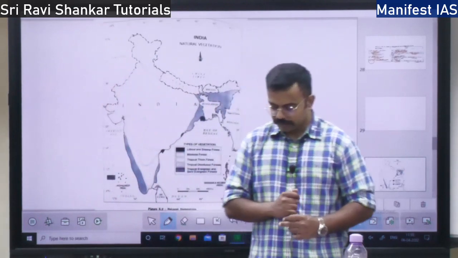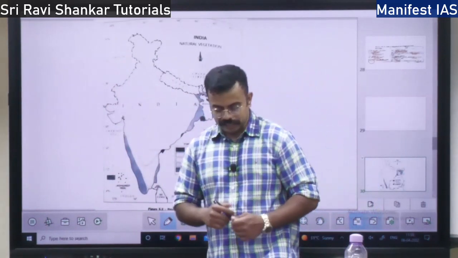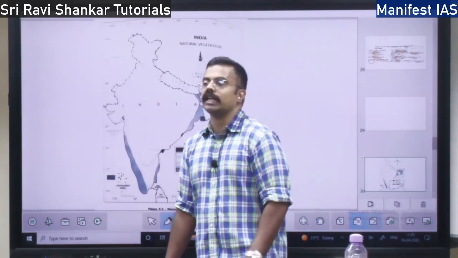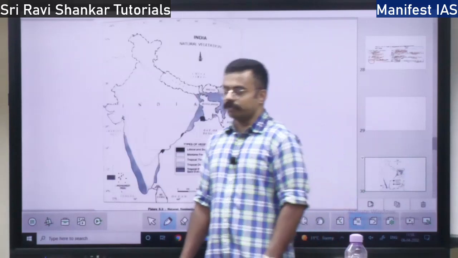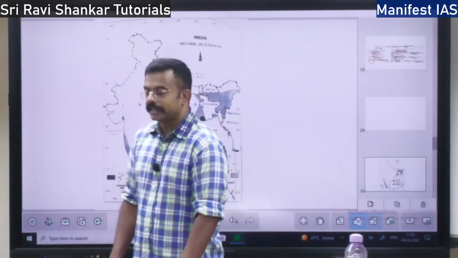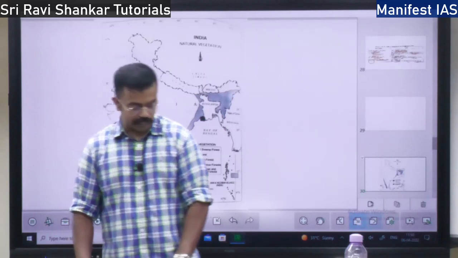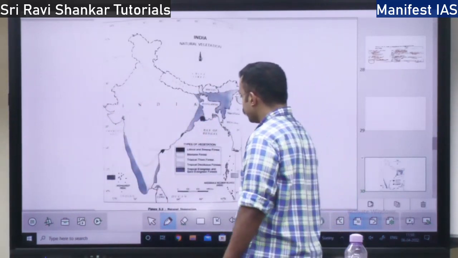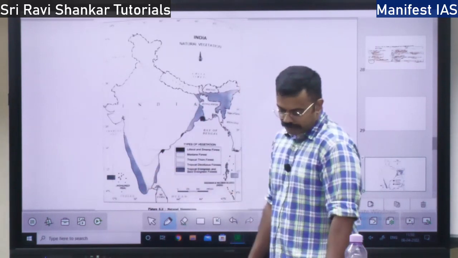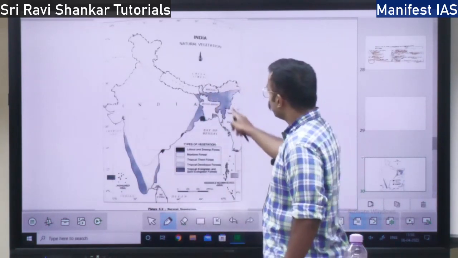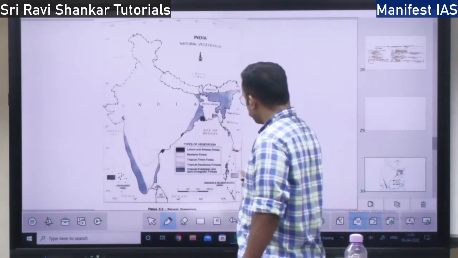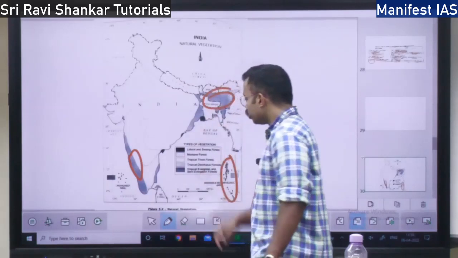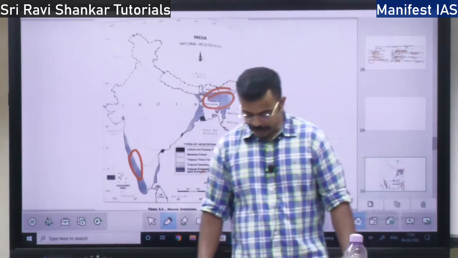So what are the types of natural vegetation in India? The first is the tropical evergreen and semi-evergreen forest. So where do you find the tropical evergreen and semi-evergreen forest? You will find it in the Western Ghats, Northeast, as well as the Andaman and Nicobar Islands.